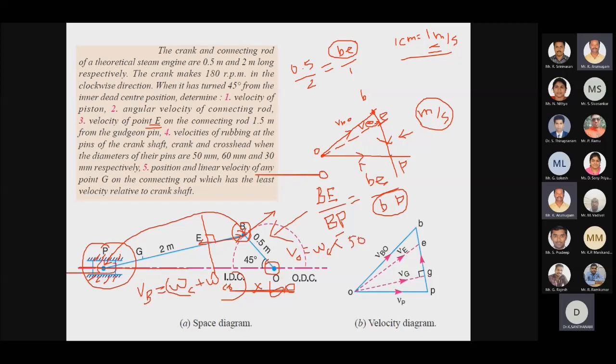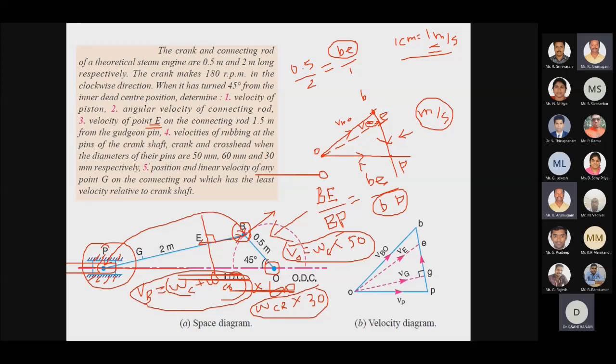Then for this point I have to multiply omega of connecting rod by the radius of this crosshead pin, which is 30. So from these three equations I can find out the velocity of rubbing of the pin.